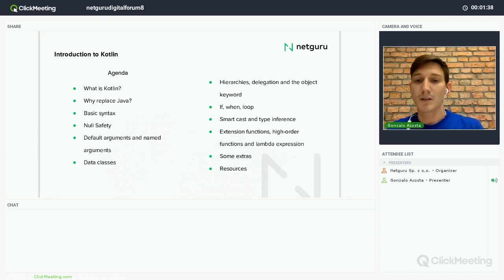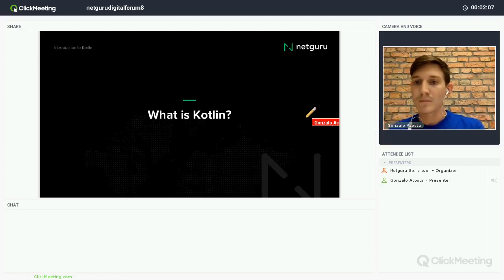Smart casts and type inference, extension functions, higher-order functions, and lambda expressions, everything related to functions. Some extras that I couldn't fit in the same chapter, so I just put some extras of Kotlin, and some resources so you can continue learning about Kotlin. That was really useful for me, so probably it will be for you as well.